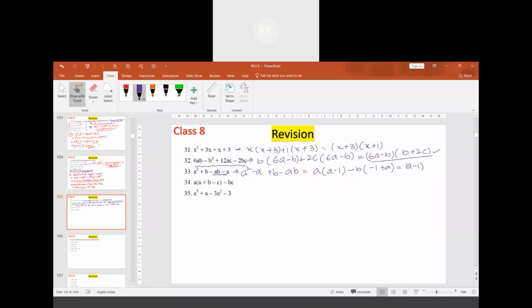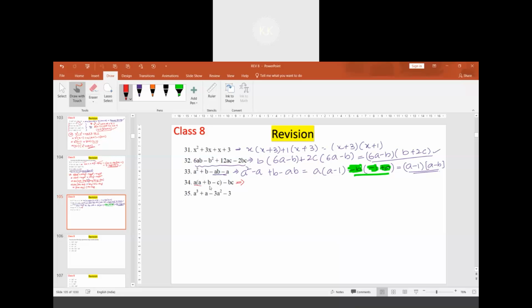So a minus 1 is a common thing multiplied with a minus b. Hope you have understood this. The difficult step is this: minus b is taken out here, so we'll have minus 1 plus a. Minus into minus is positive.